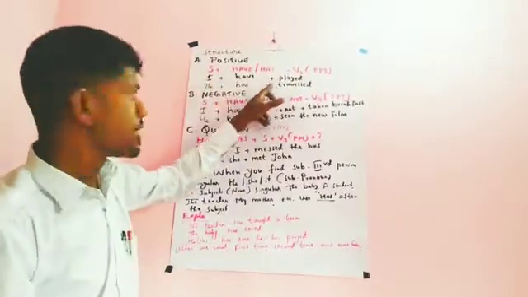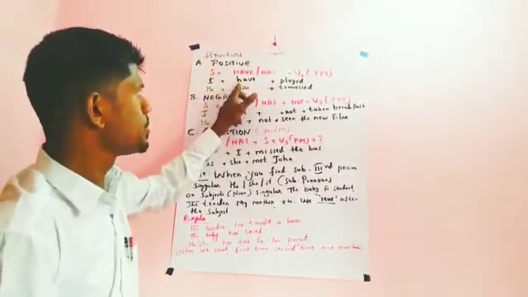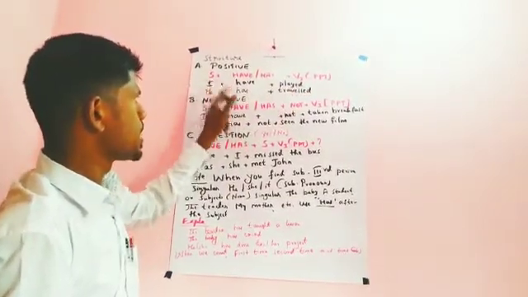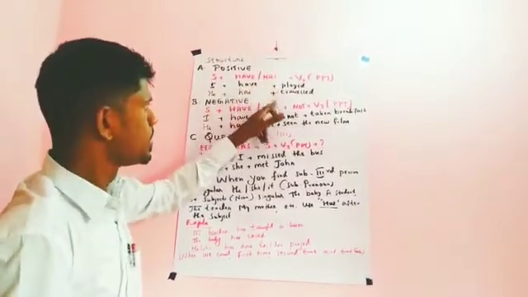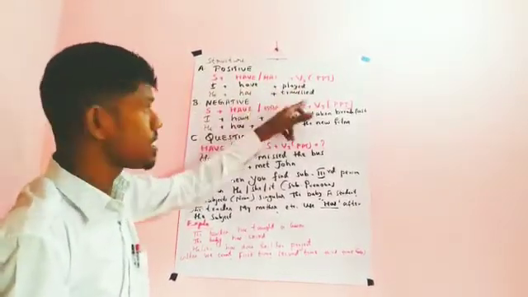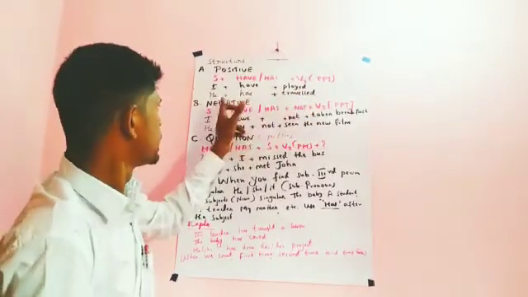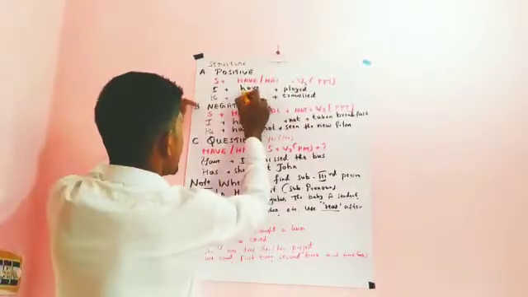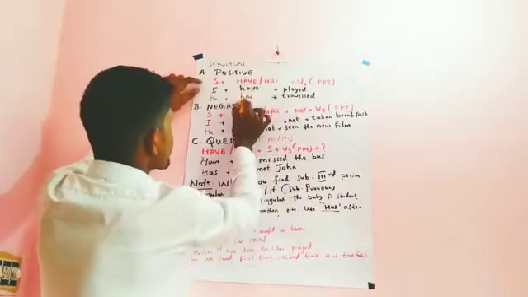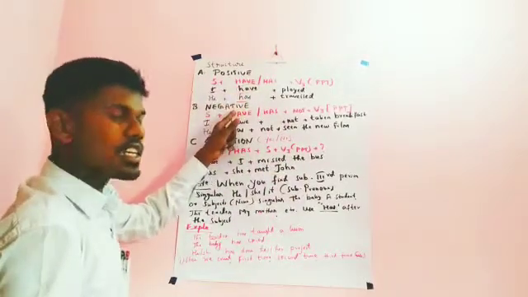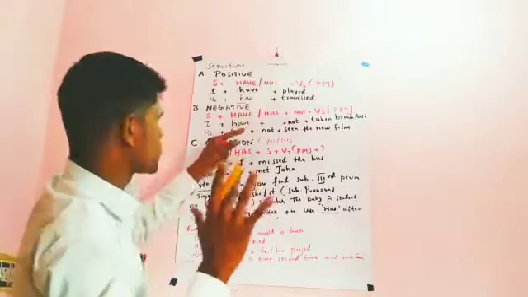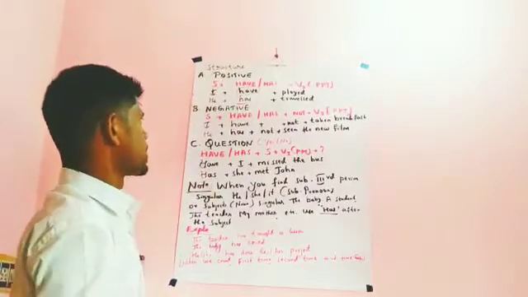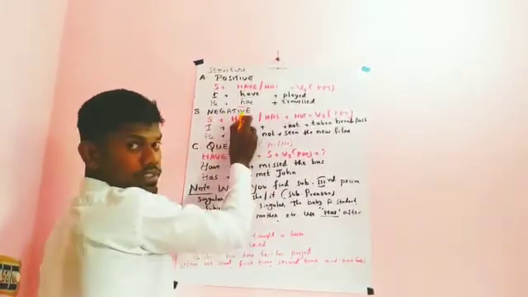Example, I have played. Here I is the subject, have is used, then played, that is verb 3. The same thing here, he is the subject, has is the have form, then V3, travel, traveled. Second form and third form will be the same. He has traveled. You might be wondering, why sir, you have used have in the first sentence and has in the second sentence. That also we'll see later. Just keep on watching, you will come to know where we have to use have form and has in the present perfect tense.